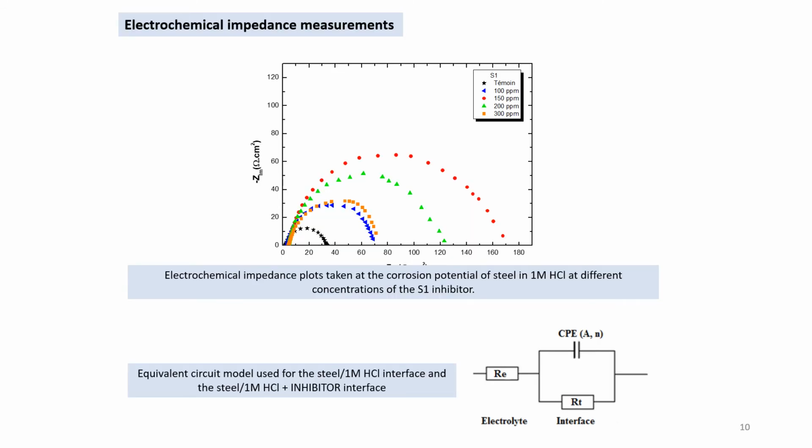Electrochemical impedance measurements. Note for this figure that at all concentration ranges of S1, the plots are not perfect semicircles due to frequency dispersion. The loop diameter increased with increase in inhibitor concentration. The larger loop size is due to the adsorption of the inhibitor molecule.